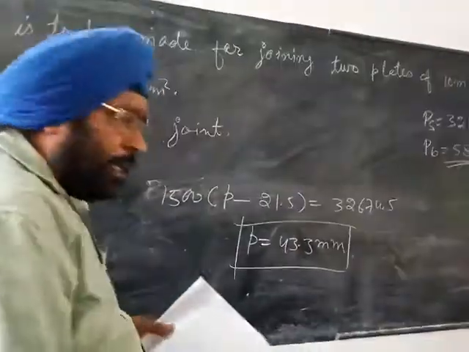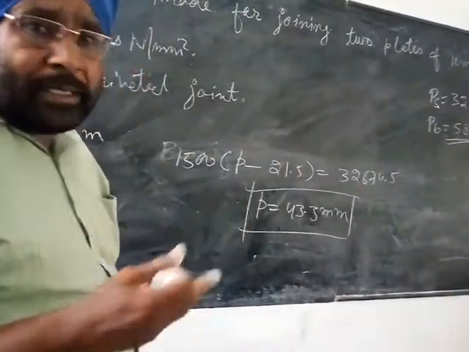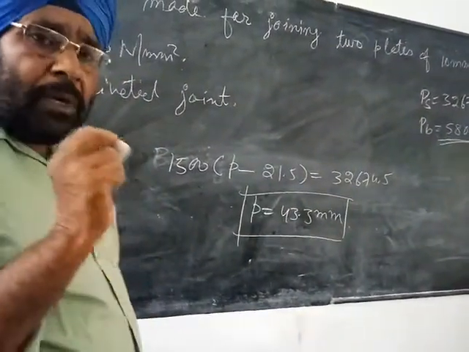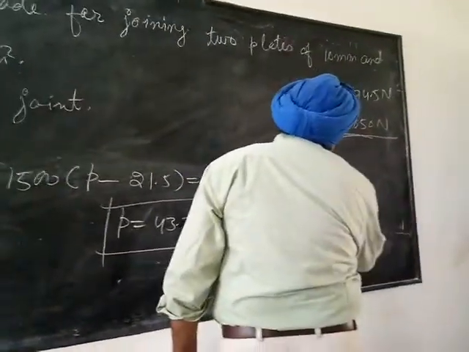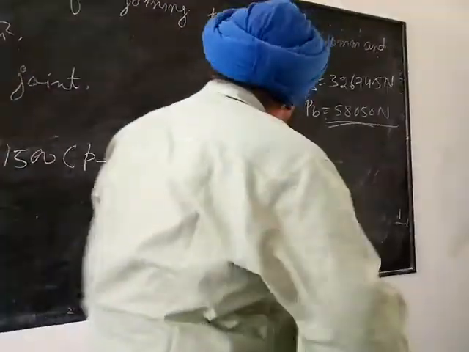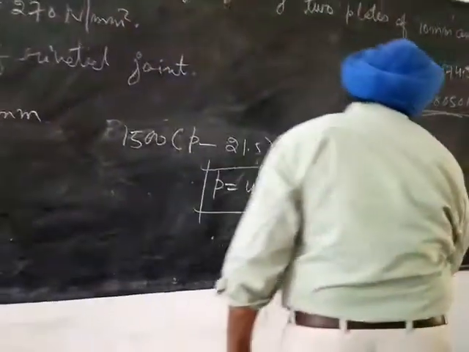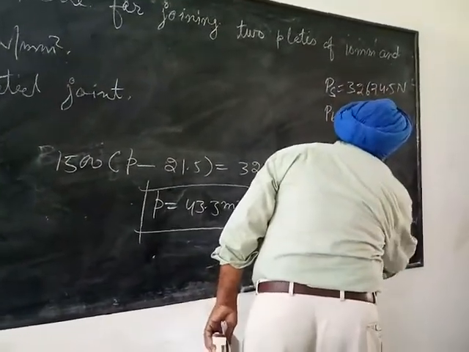So then, as per the steel code, IS 800 1984, the minimum pitch to be used should be 2.5 D, where D is the nominal diameter of the rivet. So diameter of the rivet is 20. So it means minimum pitch is 50 millimeter.